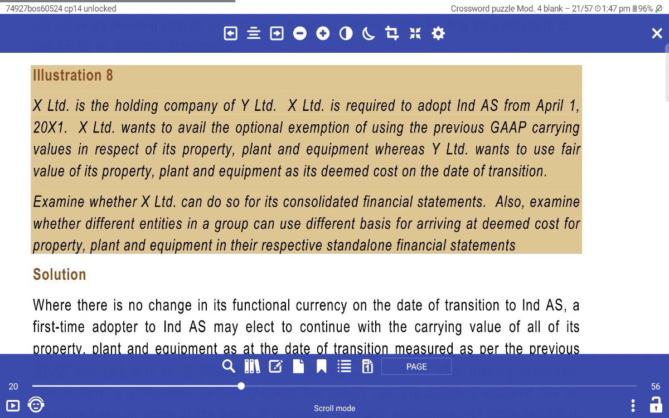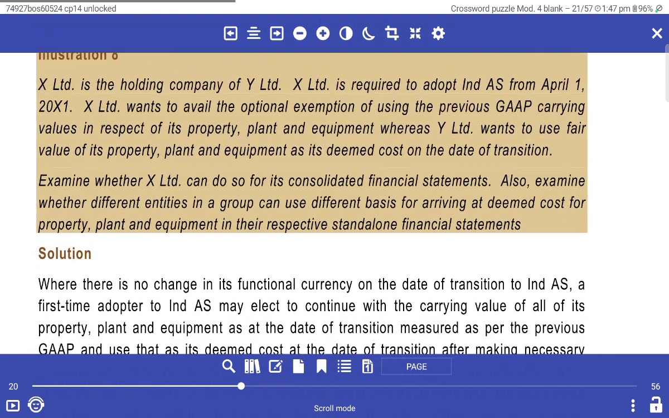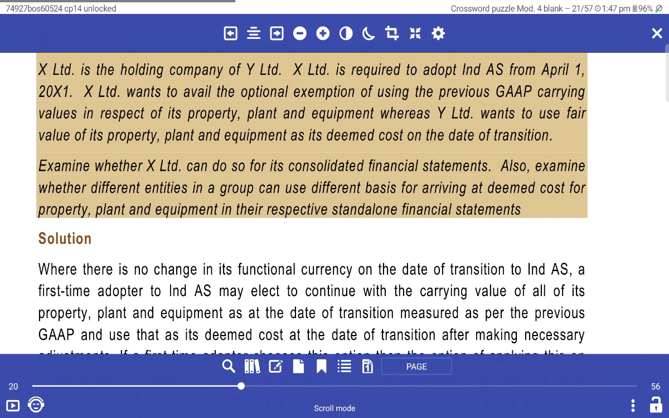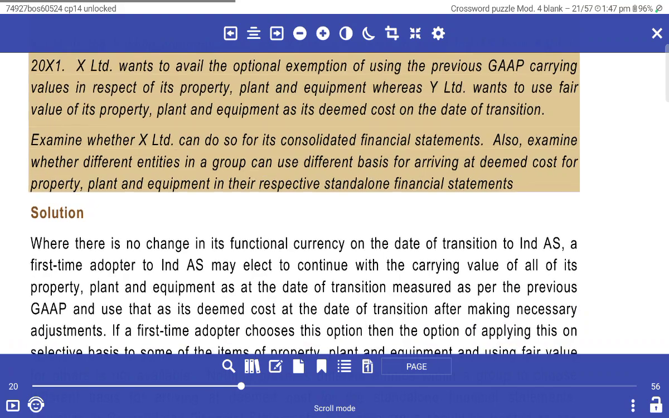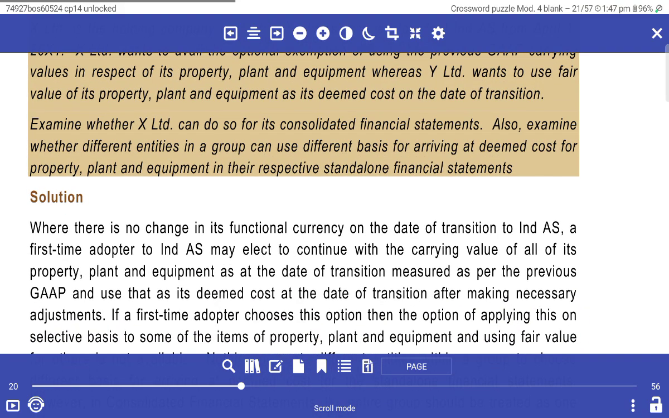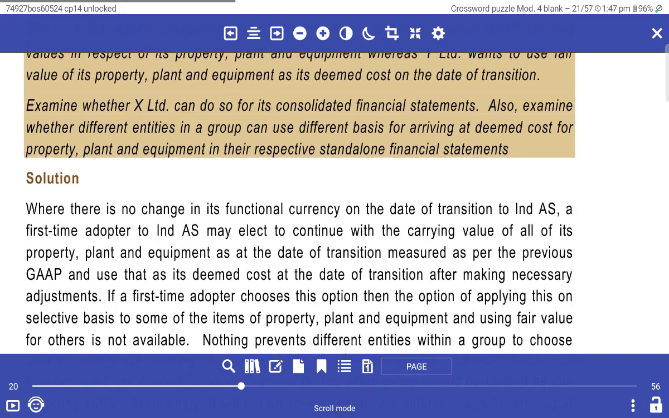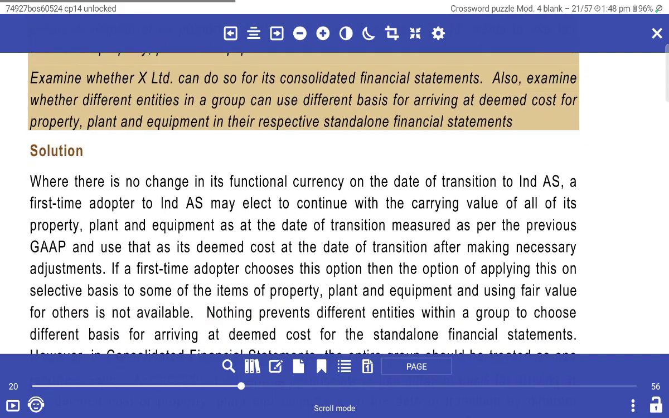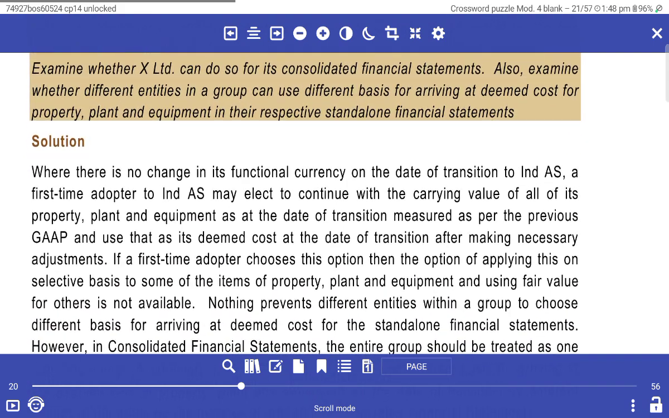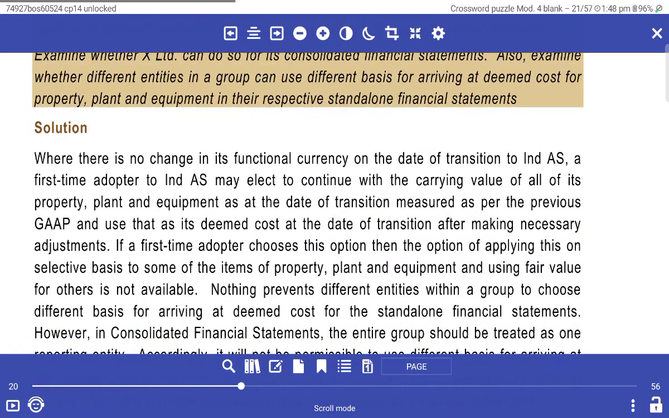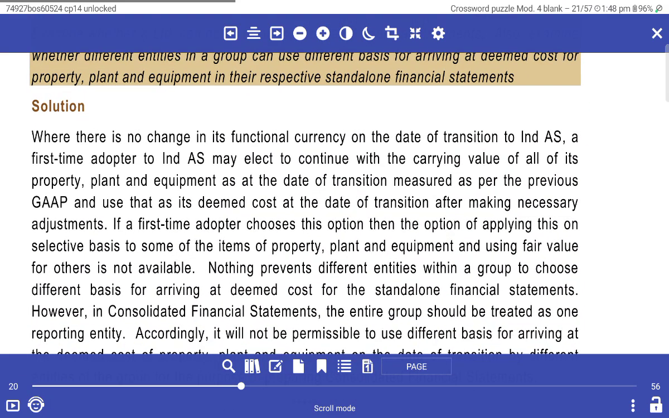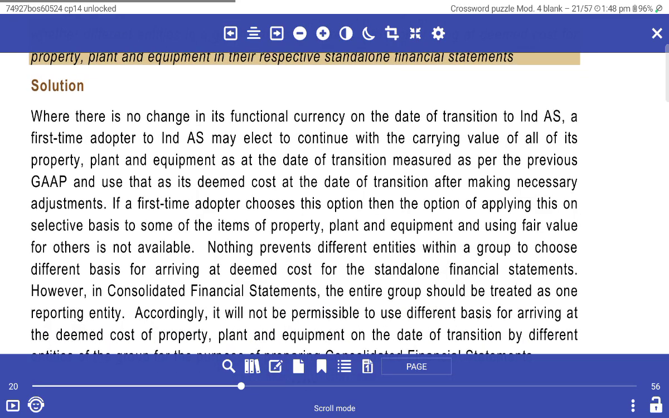X Limited is a holding company of Y Limited. X Limited is required to adopt Ind AS from 1st April, and X Limited wants to avail the optional exemption to use the previous GAAP carrying value in respect of property, plant and equipment, whereas Y Limited wants to use the fair value of property, plant and equipment as deemed cost on the date of transition. Examine whether X can do so in the consolidated financial statements. Also examine whether different entities in a group can use different bases of arriving at deemed cost for plant, property and equipment in their respective standalone financial statements.